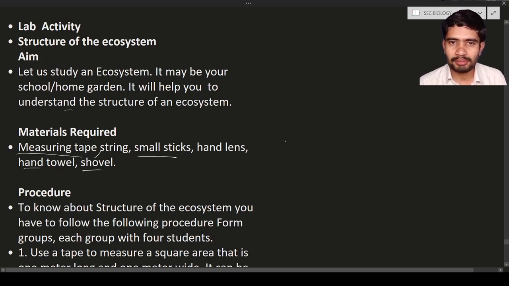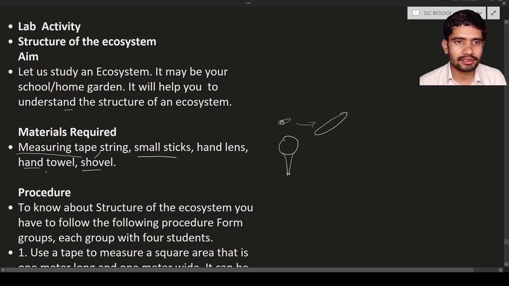Hand lens is nothing but a magnifying lens. So this is a glass, and it has some kind of handle. This magnifying glass is used to see objects in a magnified way. Let us consider this a rice grain. If you see it under the magnifying lens, this rice grain will look much bigger. It means this magnifying lens is used to see any object in an increased size. That is the importance of the hand lens, or you can call it a magnifying lens also.